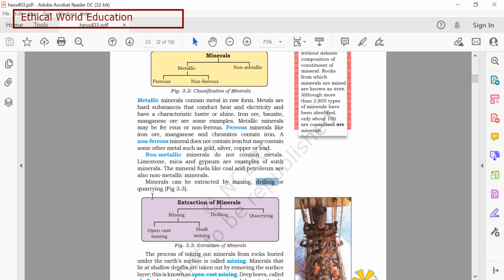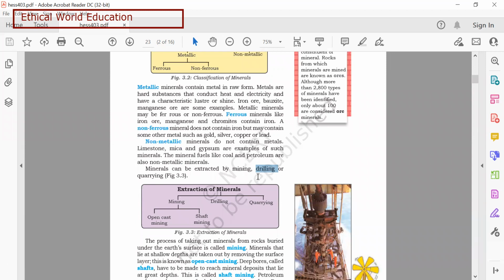So let us know about the extraction of minerals. Digging into the earth's surface to take out the rocks under the earth is called mining. Many mines have ventilators and take you inside the earth's surface. It's quite dangerous and risky.